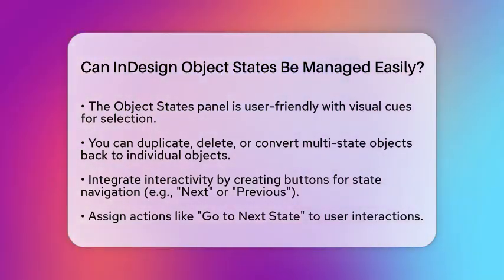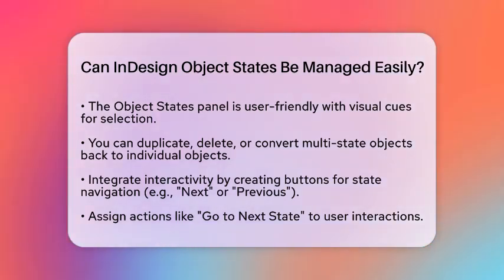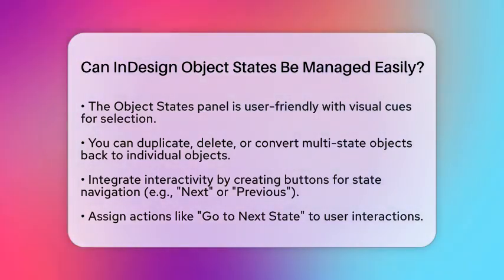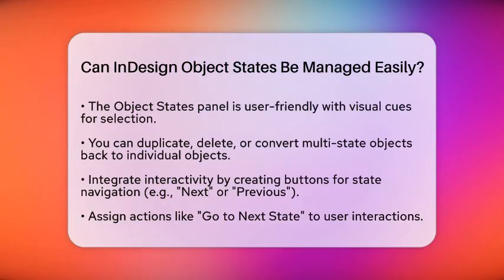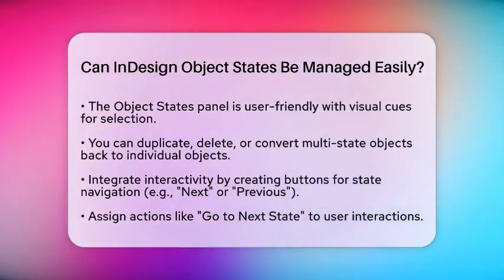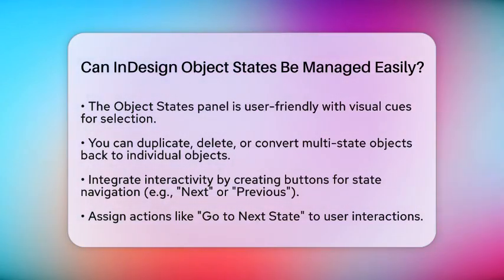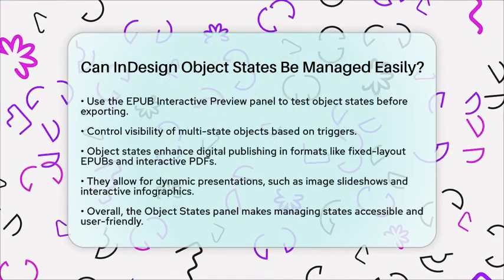Before you finalize your project, you can preview how the object states behave using the EPUB Interactive Preview panel. This lets you test the interaction and ensure everything works smoothly before exporting. You also have control over whether the multi-state object is visible right away or only after a specific trigger.